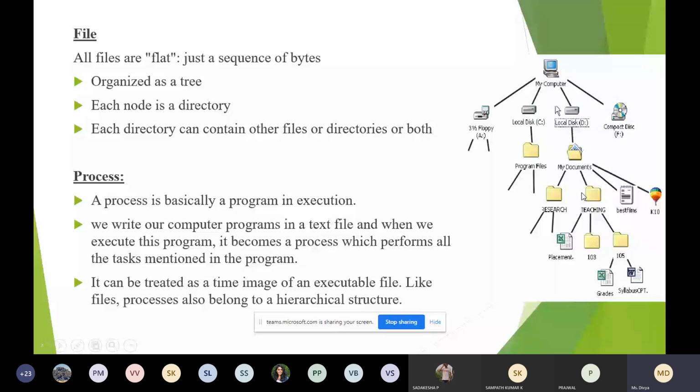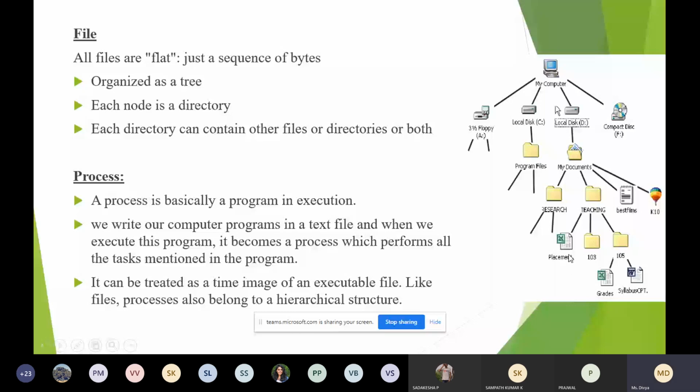In the textbook and further slides we'll refer to the word directory. Directory is nothing but a folder. Each directory in turn consists of a number of files or directories. You can see here, under teaching you have two directories and one file, and in turn it can have a number of files or directories.